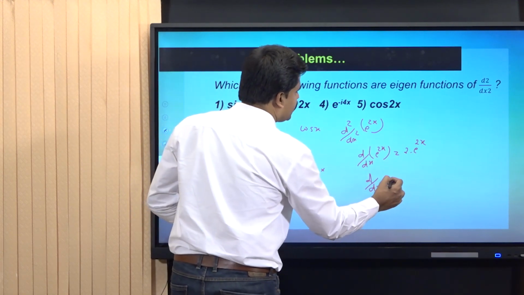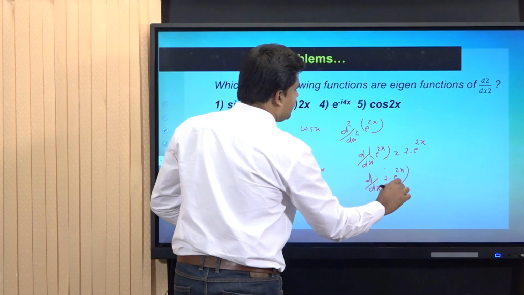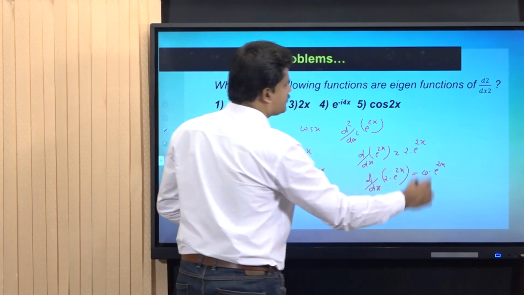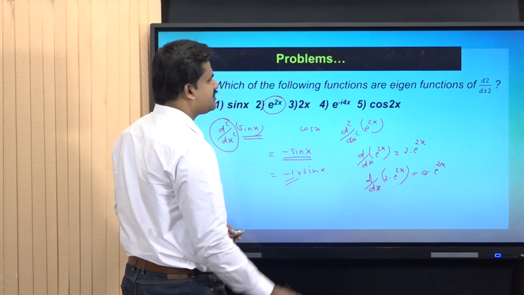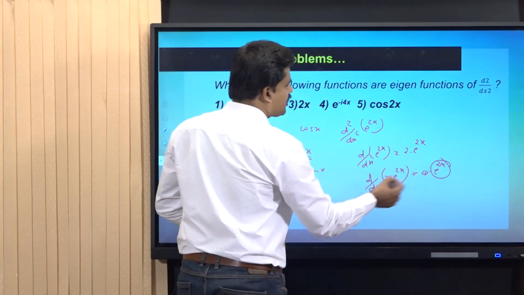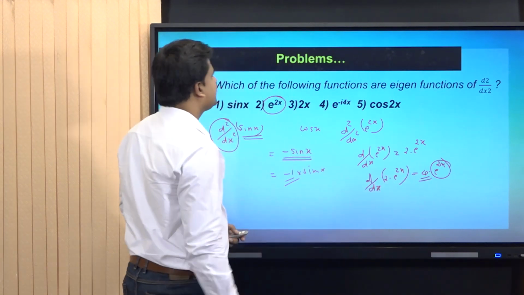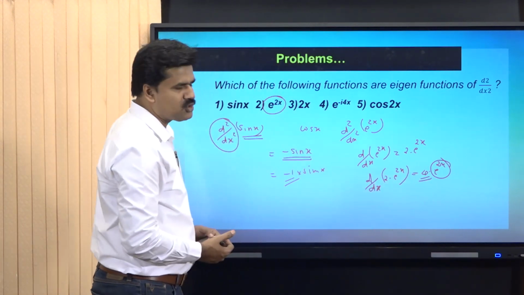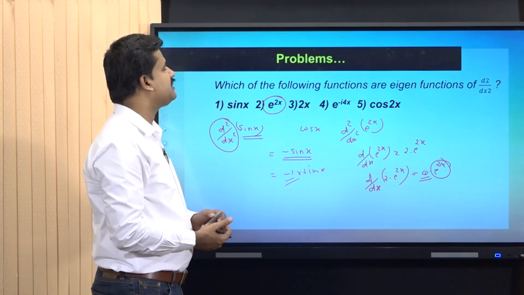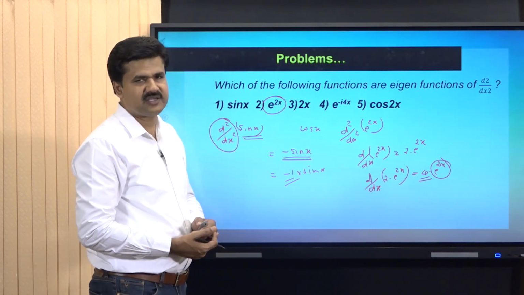That is 2 into 2 e raised to 2x. The result is 4 into e raised to 2x. Thus it is clear that I got e raised to 2x back multiplied by a constant 4. Thus the function e raised to 2x is an eigenfunction of the operator d square by dx square.